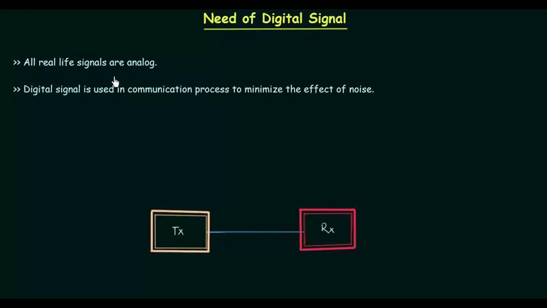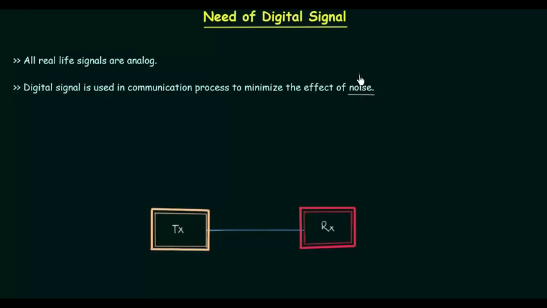So in this presentation, we will discuss the advantage of digital signal over analog signal. Digital signal is used in communication process to minimize the effect of noise. So basically we are going to focus how the noise is minimized by using the digital signal. What is noise? Noise is an unwanted signal that we don't want.